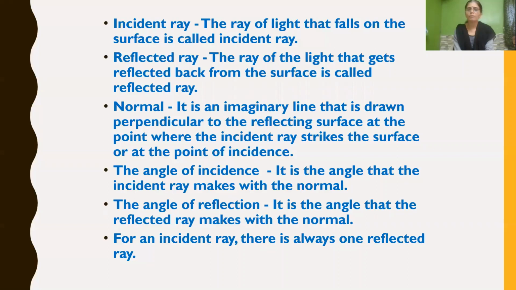And then we have learnt what is the angle of incidence. The angle formed between the incident ray and the normal is called the angle of incidence. The angle of reflection is the angle formed between the reflected ray and the normal. And always, for one incident ray, there will be one reflected ray.